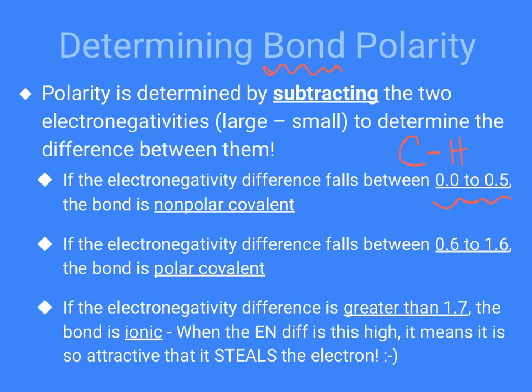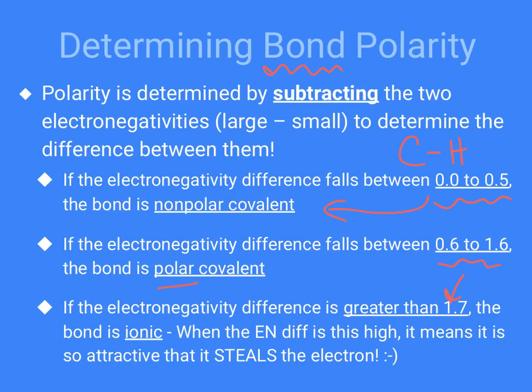If it's an extremely small difference, that means it's nonpolar. That makes sense because if the difference is very small between them, neither of them is really winning in pulling the electrons, and so the electrons fall right in the center. If one of them has a significantly higher electronegativity, and therefore we have a bigger difference, we have polarity. Now, greater than 1.7 means it's ionic.